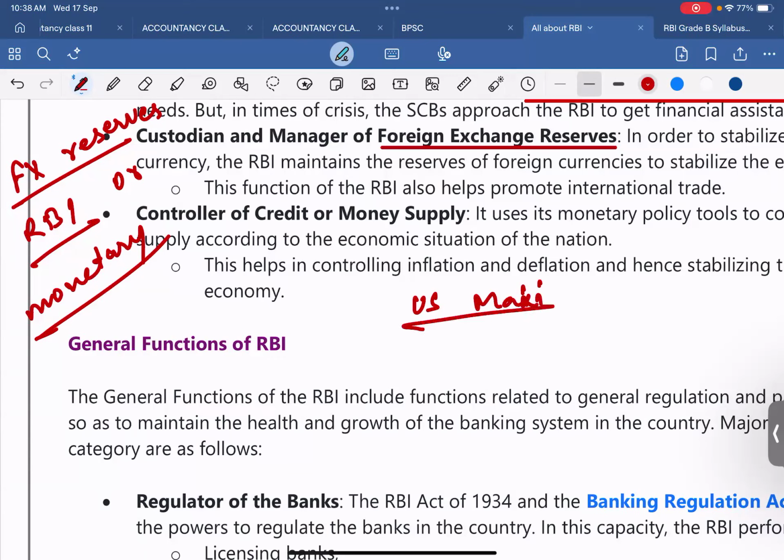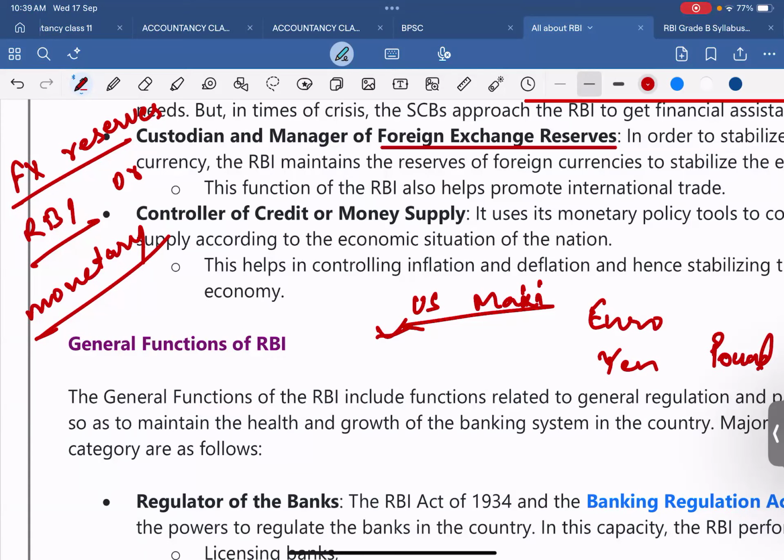and then we have some small portion of euro, Japanese yen, and pound sterling also. Why? Because it is easy to do trade with these particular countries. But now India is doing trade in the Indian rupee also.